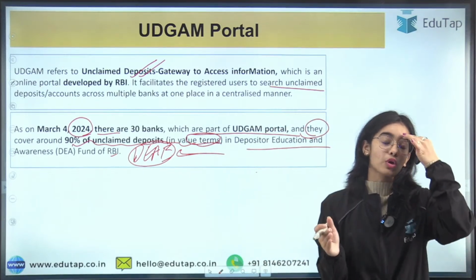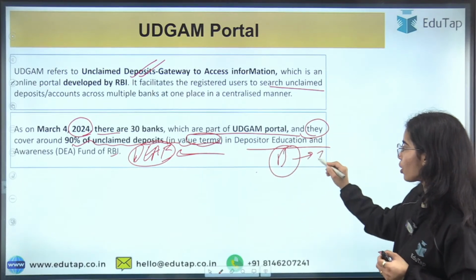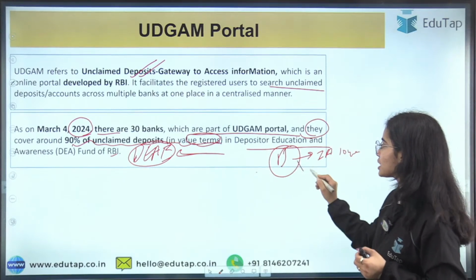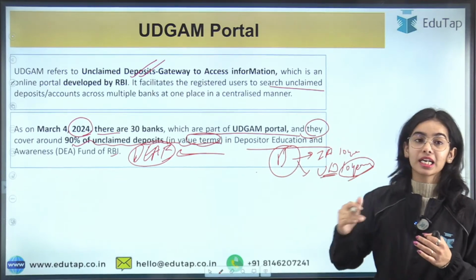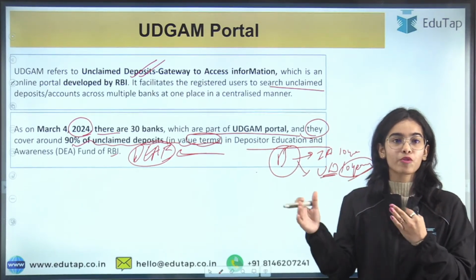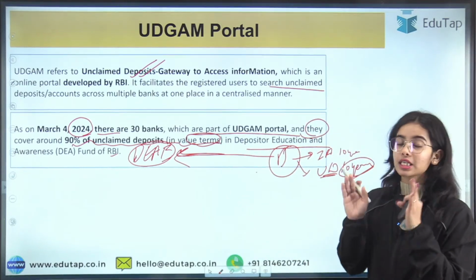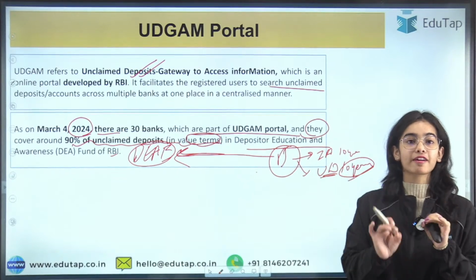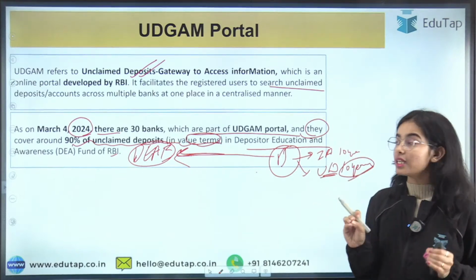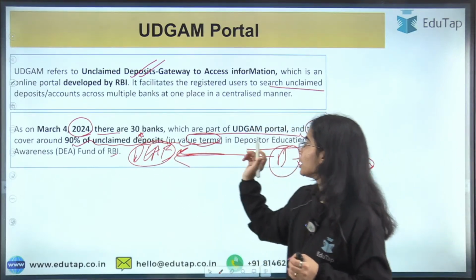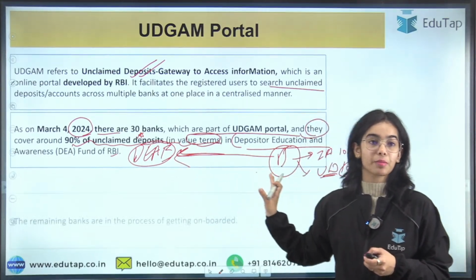If the deposits have been unclaimed with the bank for 10 years, or the accounts have been inoperative for 10 years, then they go to the Depositor Education and Awareness Fund. So you can understand that these 30 banks that have joined the Udgam portal cover around 90% of the unclaimed deposits in value terms in the Depositor Education and Awareness Fund of RBI. Okay, so this is the important data point.